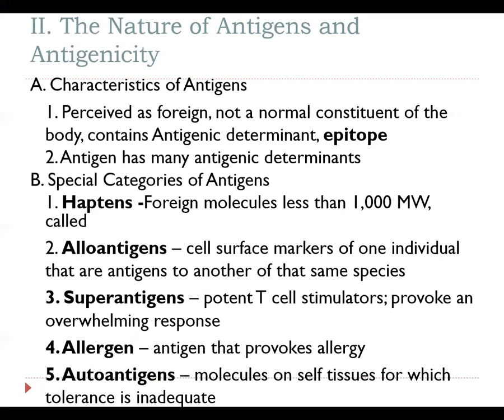Super antigens are those antigens that promote a potent T cell stimulation. It provokes an overwhelming response by the immune system to the point of detriment. Basically, it ends up making our immune system harm us more. Super antigen examples are going to be things like Staph aureus, or even in some cases, group A strep pyogenes.